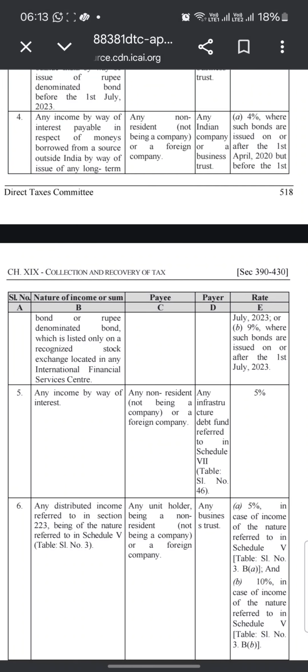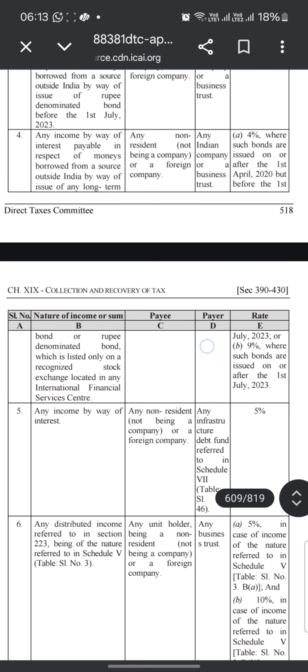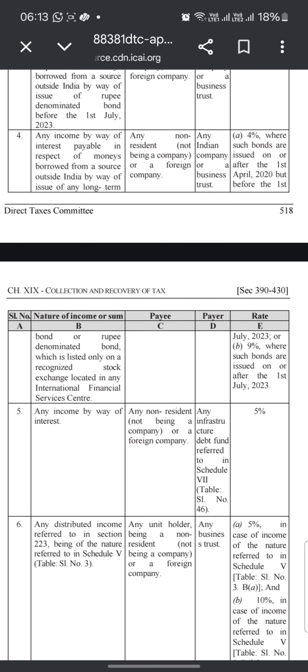Any income by way of interest payable in respect of the monies borrowed from a source outside India by way of issue of any long-term bonds or rupee-denominated bonds which is listed only on a recognized stock exchange located in any international financial service center. Any non-resident, not being a company or a foreign company, any Indian company or a business trust, 4% where such bonds are issued on or after 1st April 2020 but before 1st April 2023, or 9% where such bonds are issued on or after 1st April 2023.